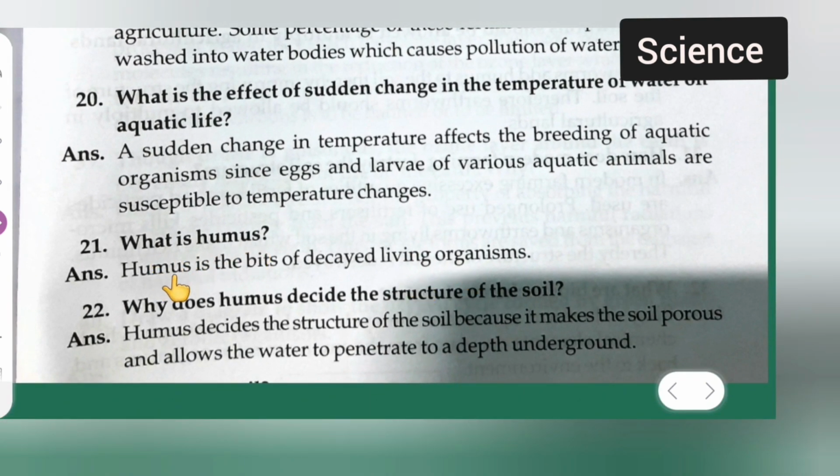Next is, what is humus? Humus is the bits of decayed living organisms. Question number 22 is, why does humus decide the structure of the soil? Answer is, humus decides the structure of the soil because it makes the soil porous and allows the water to penetrate to a depth underground.